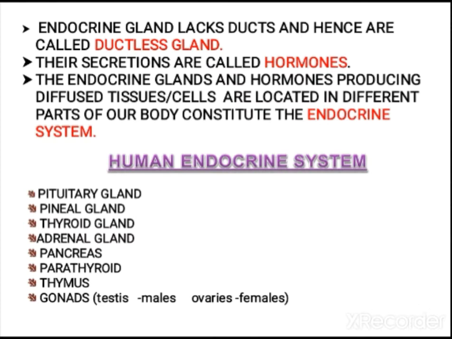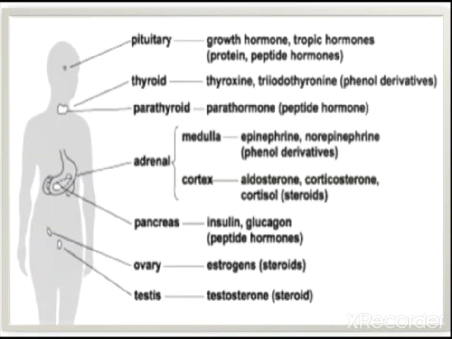When you see the human endocrine glands, they are the pituitary gland, pineal gland, thyroid gland, adrenal gland, pancreas, parathyroid, thymus, and gonads. Gonads are the testes in males and ovaries in females. So here let us study the pituitary. The pituitary hormones are these, and thyroid hormones, parathyroid and parathormone. In the adrenal gland, the adrenal medulla produces these hormones, the cortex produces these hormones, and then the pancreas, ovary, testes. Let us study one by one in detail in this chapter.